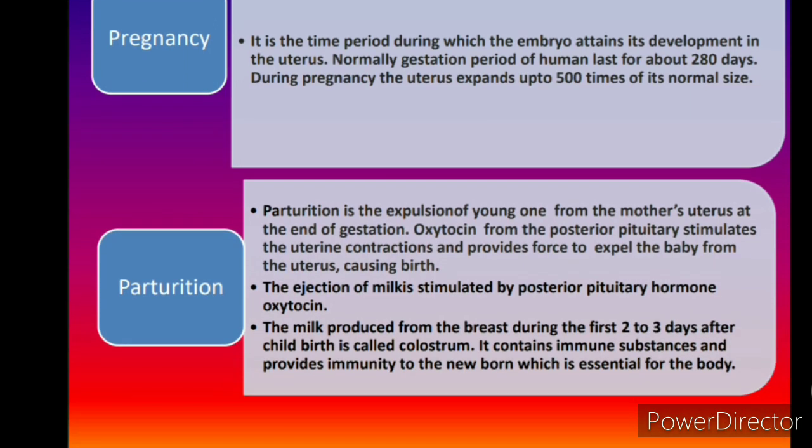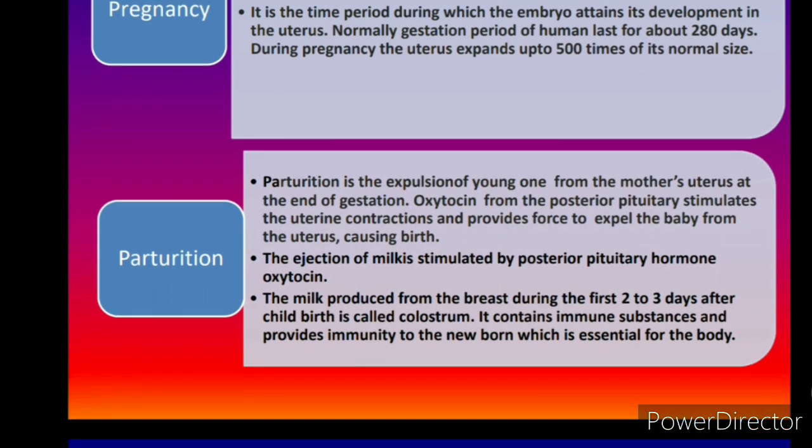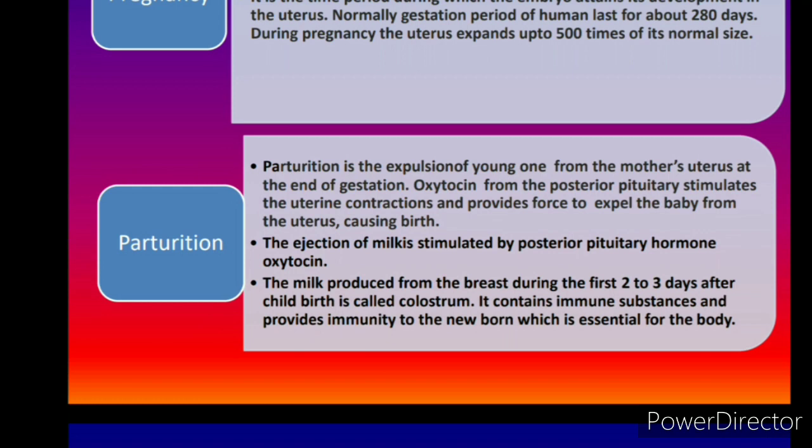Now, what is parturition? Parturition is the expulsion of the young one from the mother's uterus at the end of gestation. Oxytocin from the posterior pituitary stimulates uterine contractions and provides force to expel the baby from the uterus. So, what is the hormone which expels the baby? That is oxytocin. The ejection of milk is stimulated by the posterior pituitary hormone oxytocin. So this oxytocin has two functions. One is expulsion of the baby, another is the ejection of milk, which is necessary for baby feeding.